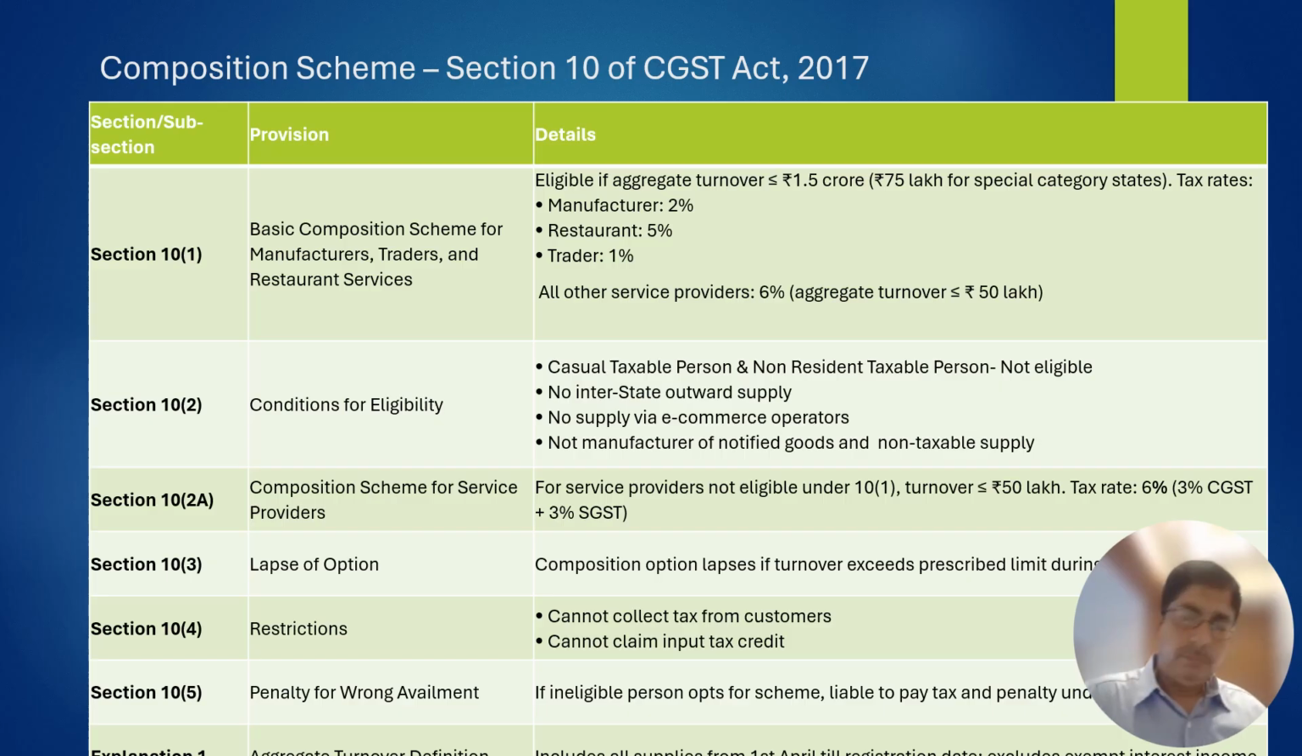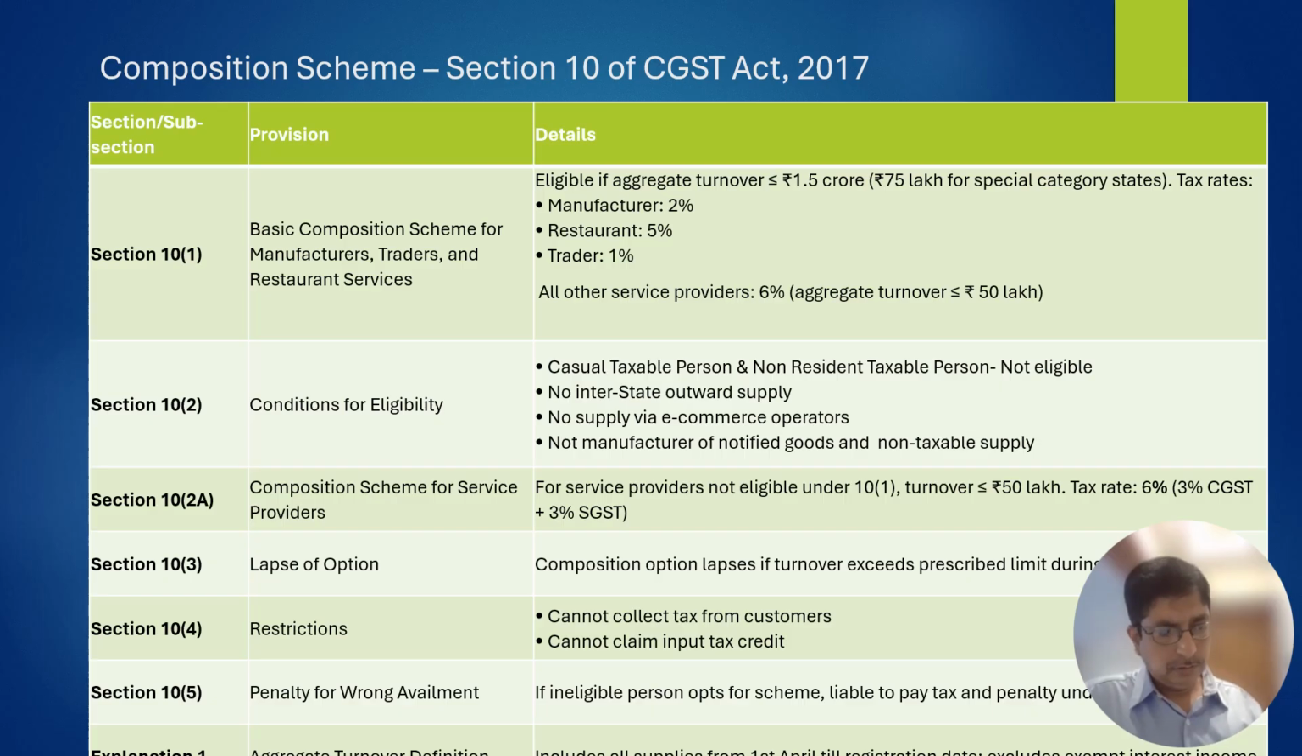Then who is not eligible for composition scheme? A casual taxable person and a non-resident taxable person are not eligible for composition scheme as they do not have a fixed place of business. Then a person who is supplying through an e-commerce operator is not eligible. And a manufacturer who manufactures notified goods, that is ice cream and tobacco products, is not eligible for composition scheme. The person who is making non-taxable supply is not eligible for composition scheme.